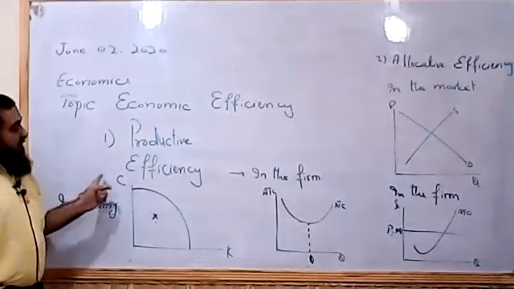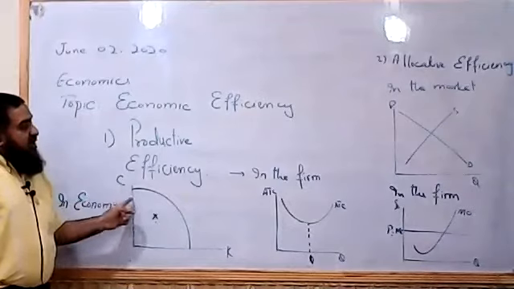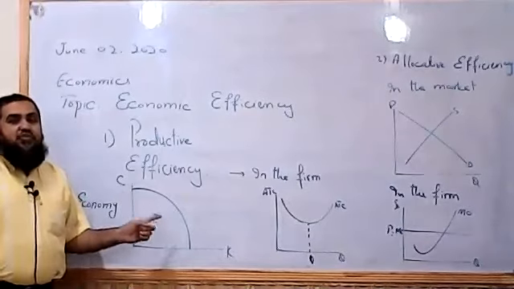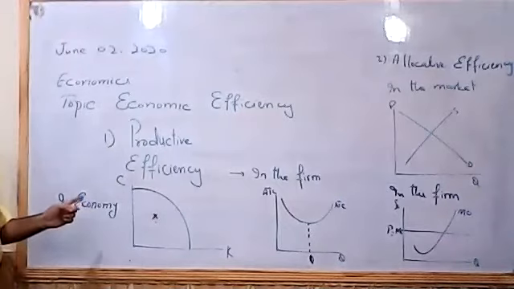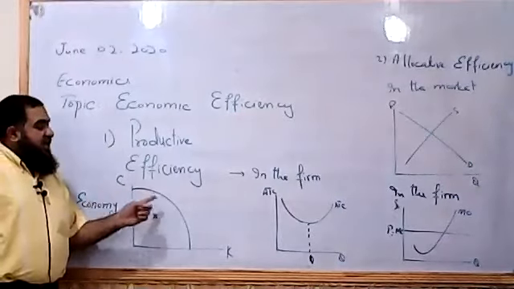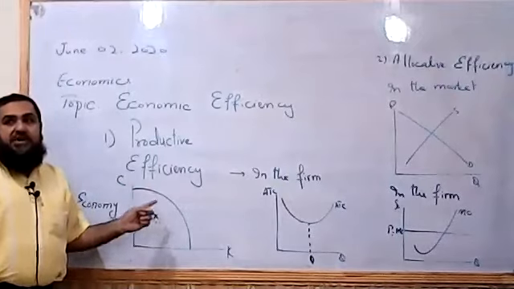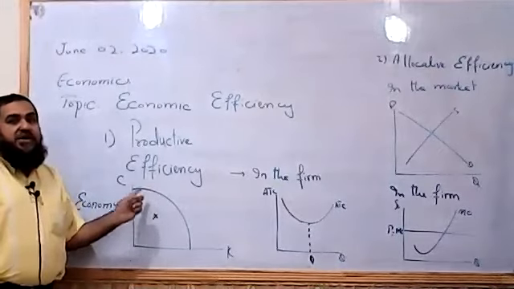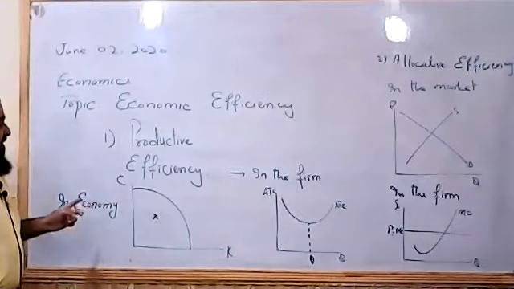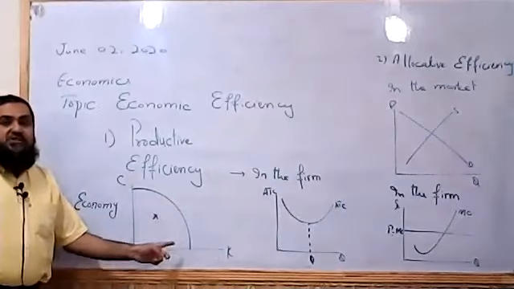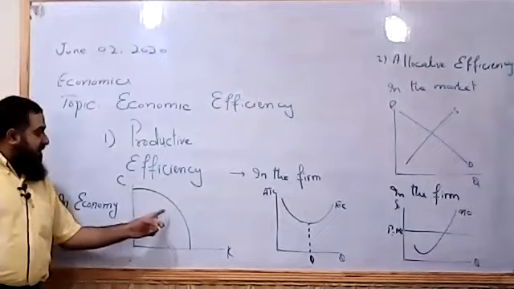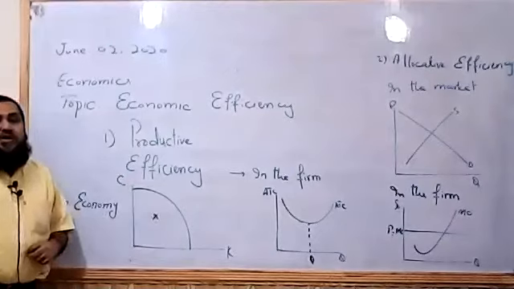When an economy is utilizing all of its economic resources, it is operating along its PPC, so productive efficiency will be achieved when it is producing along PPC.